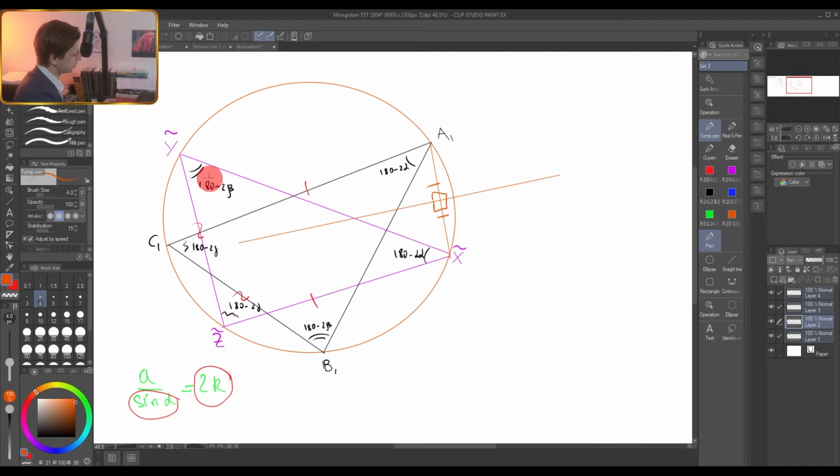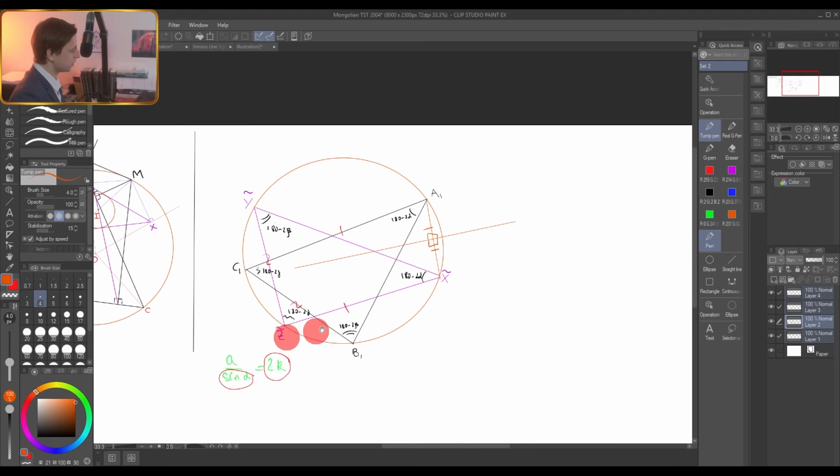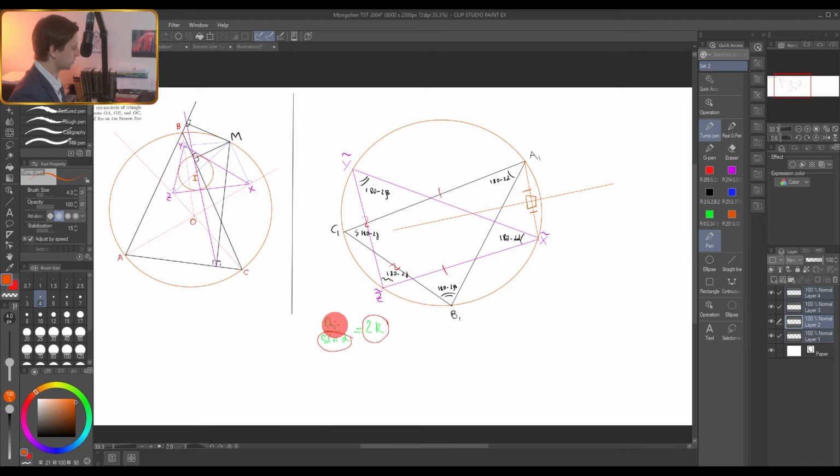So it's very important, the location of angles. In this case, you can reflect one triangle like this one with respect to this perpendicular bisector A1X, and it will turn into another triangle. So it's a very important thing. We will use it in the future to complete our solution. Great, but at the moment this is it.